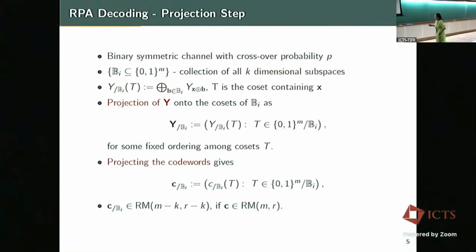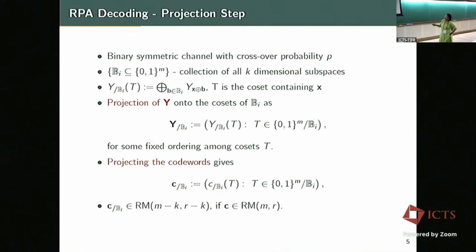So in RPA decoding, the recursive projection aggregation, there are two steps. One is projection and the other is aggregation. And this happens in iterations. So what happens in the projection step? By the way, I'm assuming a binary symmetric channel. The evaluation points form a vector space, F2 to the m. So I'm looking at the collection of all k-dimensional subspaces, and calling this set the set of B_i's, right?